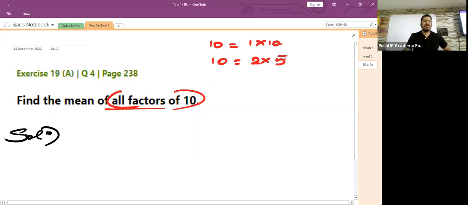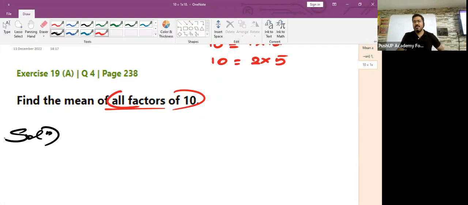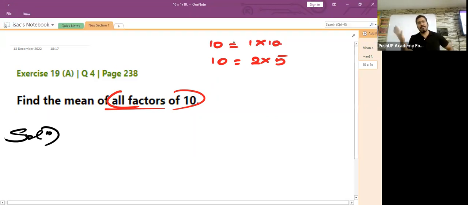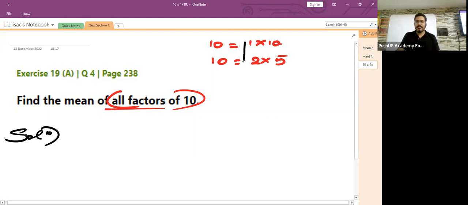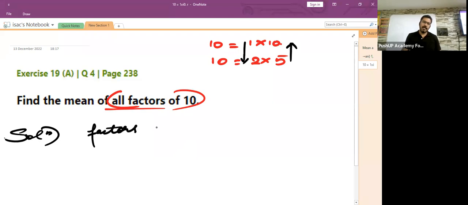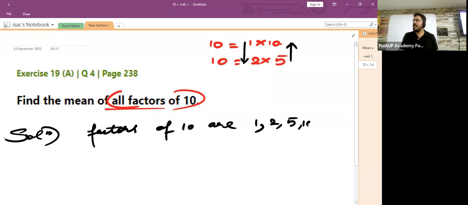So it's very easy to determine the factors of 10. You just need to remember the multiplication table in which you get the answer as 10. The factors of 10 are 1, 2, 5, and 10. In the exam paper, you have to mention this: factors of 10 are 1, 2, 5, and 10.